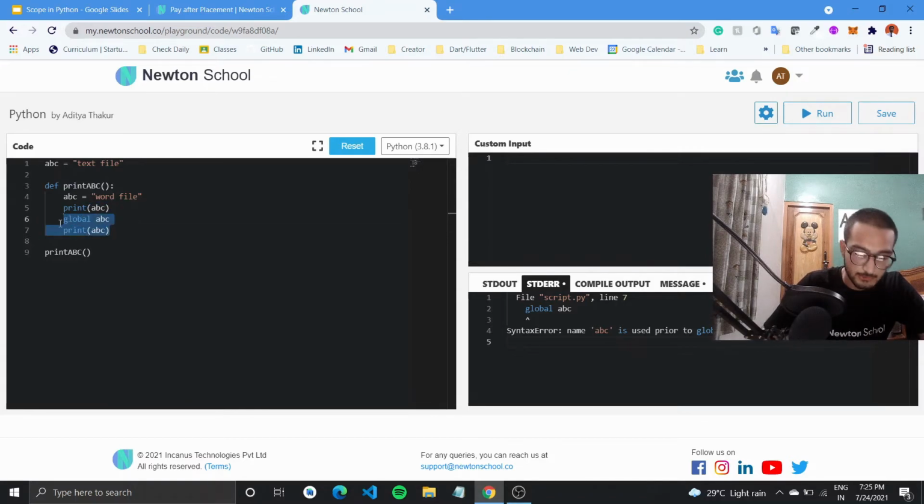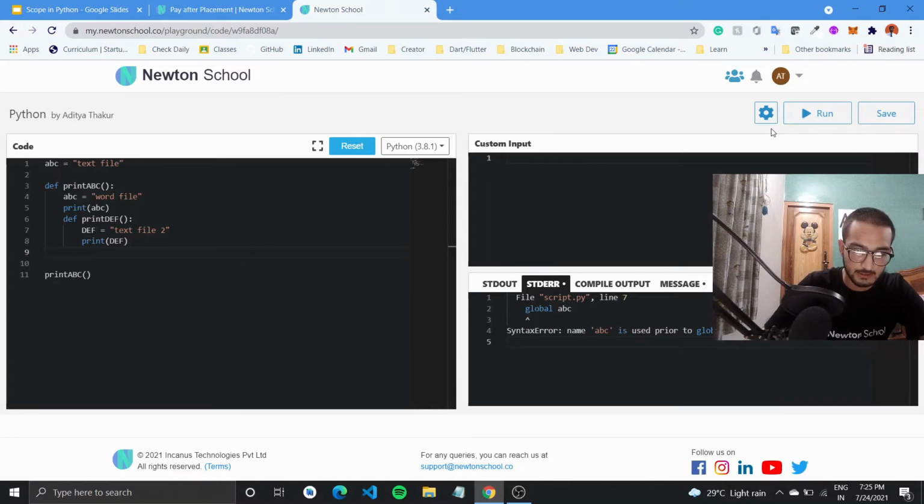so we can only declare it once inside the function. Also there is an interesting point to note that you can have a function inside of a function. So print def, right? Now if I use a def equal to text file to print def.